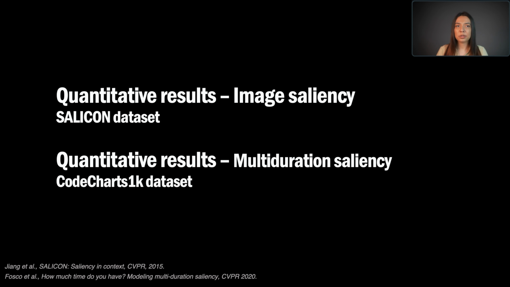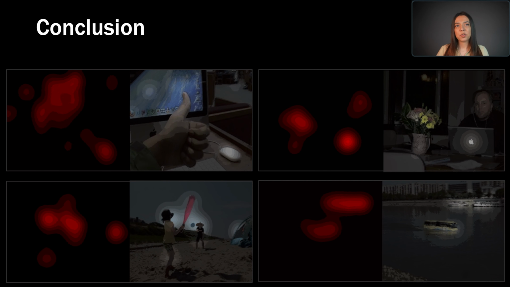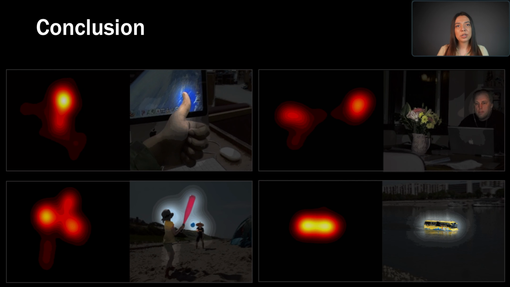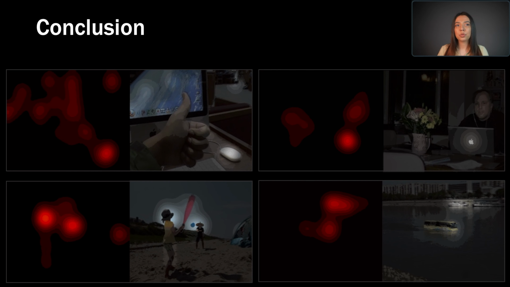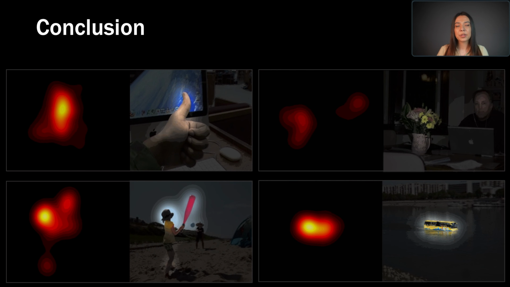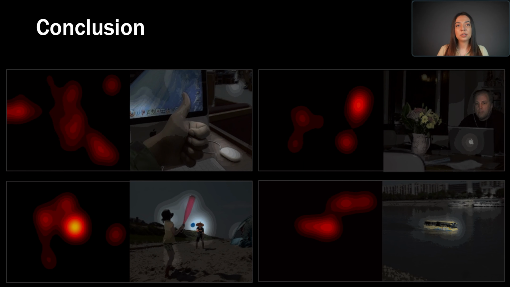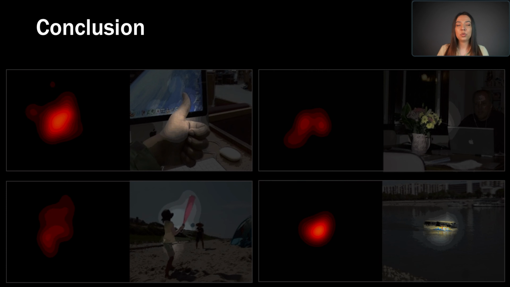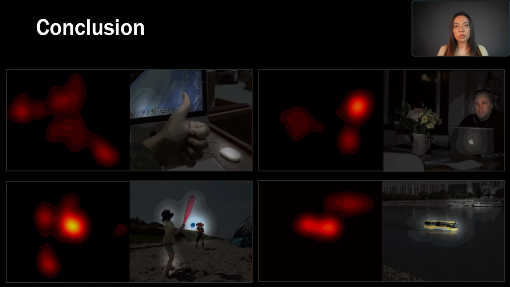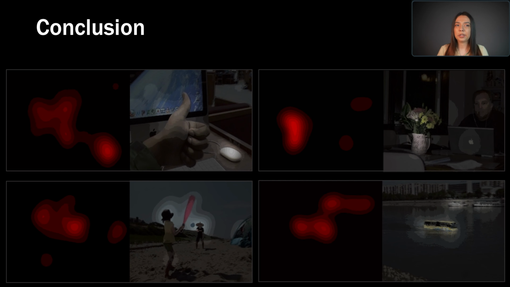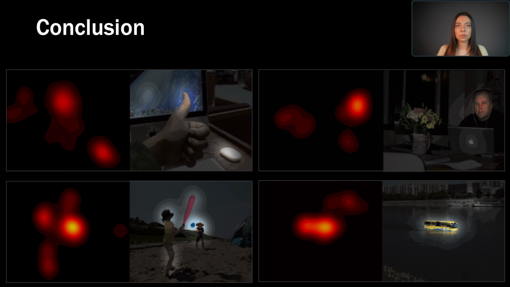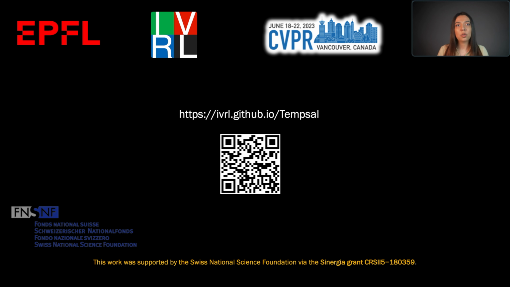We present a saliency prediction method that can learn time-specific predictions and is also able to exploit temporal information to improve overall image saliency prediction. In particular, we show that the temporally evolving patterns in human attention play an important role in saliency prediction in natural images. For further details on all the ablations and additional results, please visit our project page. This work was supported by the Swiss National Science Foundation via the Synergia grant.